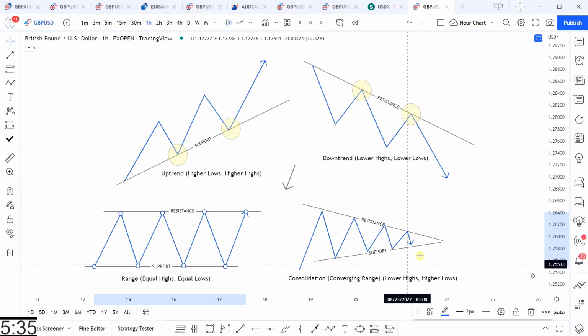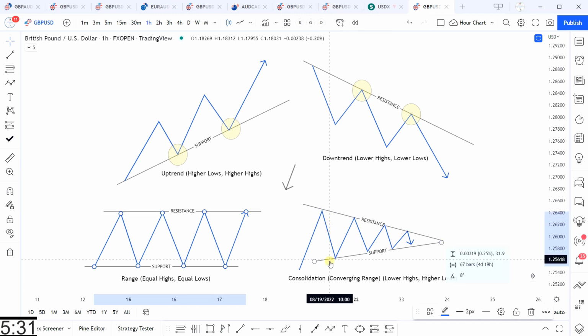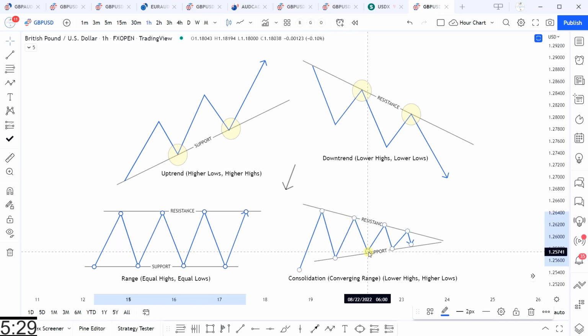With the consolidation, it is a converging range because price is consolidating, getting smaller and smaller and converging between two defined areas of support and resistance into a smaller trading range. So price is in effect making lower highs and higher lows as the trading range gets smaller.